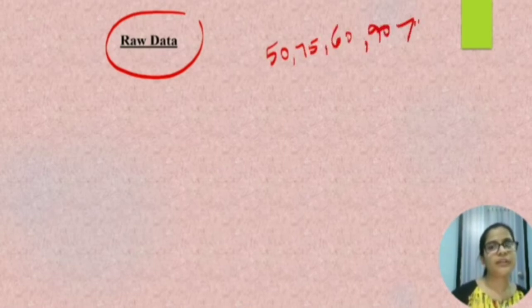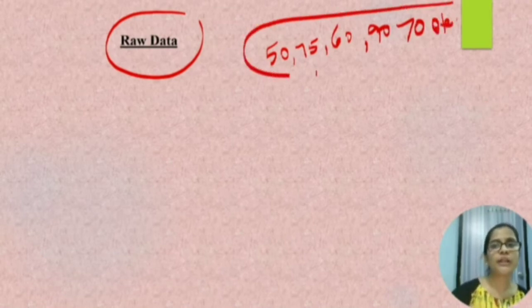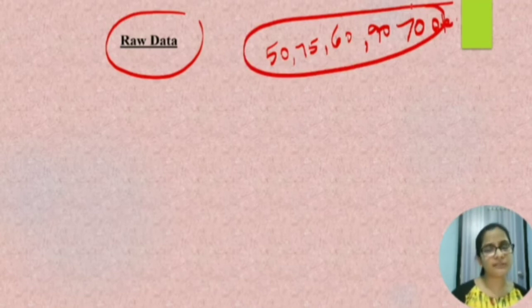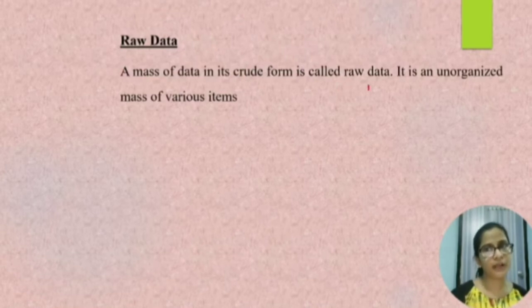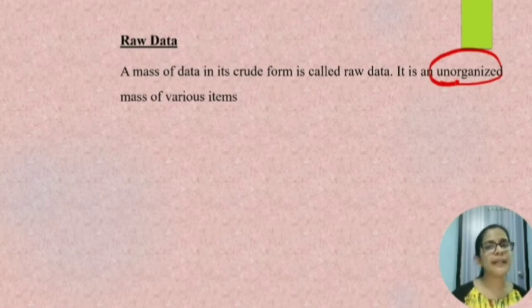It will be 50, 75, 60, 90, 70, etc. So this is nothing but raw data which has been collected by the investigator. A mass of data in its crude form is called raw data. It is an unorganized mass of various items. So the items have not been arranged and it is just in an unorganized form.